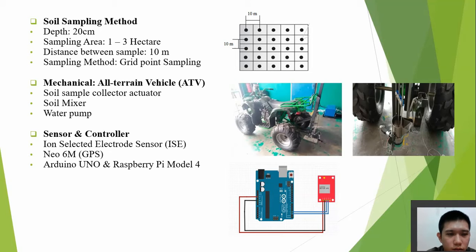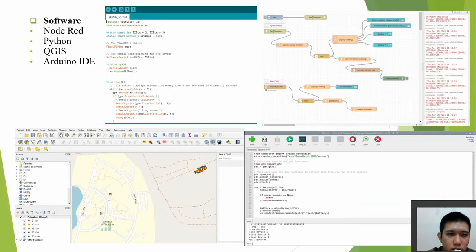we have designed. The mechanical parts installed on the ATV are the soil sample collector actuator, soil mixer and the water pump system. For the sensors and controllers used, the ISE sensor is used to analyze the soil nutrient, the Neo GPS device is used to record the coordinate data, and the Arduino Uno and Raspberry Pi Model 4 are used as the controllers. The software used are Node-RED, Python, QGIS, and Arduino IDE.